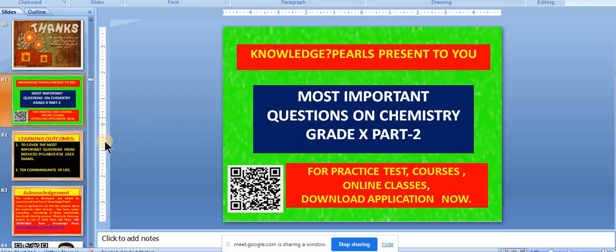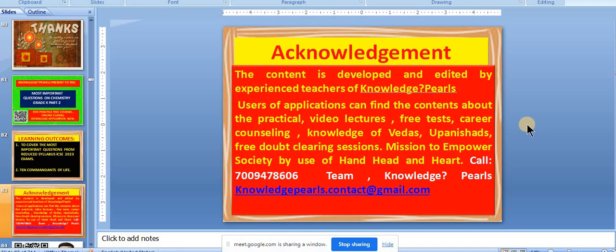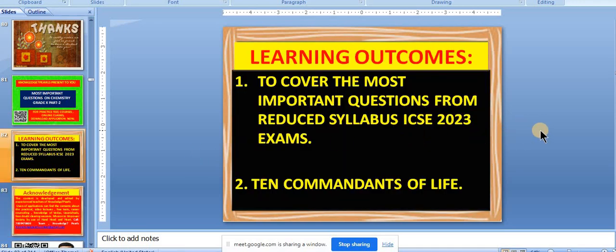Learning outcomes. So what is the learning outcome from this session? To cover the most important questions from the reduced syllabus for the ICSE 2023 examinations. Today's session will be more focused on chapter 3, acid base salt, and chapter 4, analytical chemistry. Along with that we will take up practical chemistry also. That is our main focus area, and when we discuss the questions, we will discuss the observation type of questions in detail and in a subjective manner.